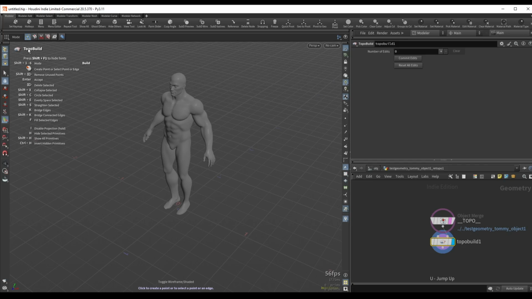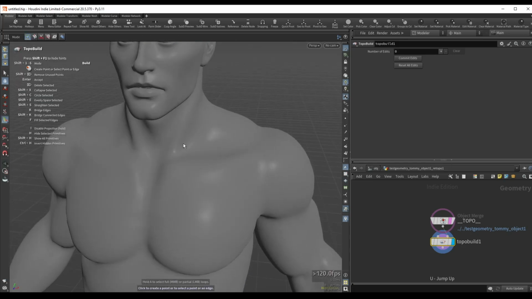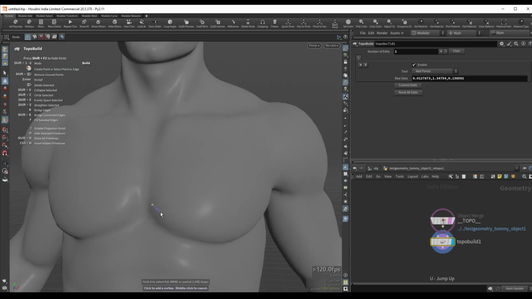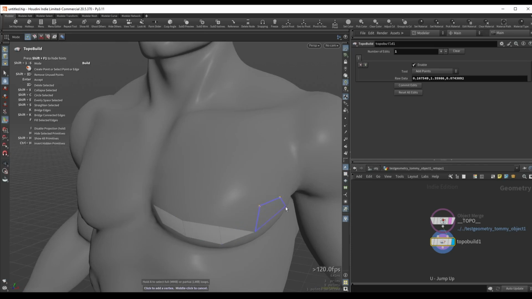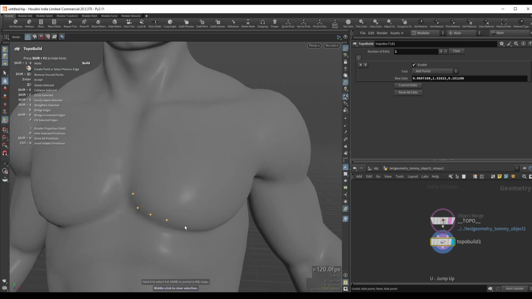So we are inside topo build to begin with, and this is the standard topo build that Houdini comes with, meaning that now I can simply start to create topology. And the way that I usually like to work with this, for example, I like to start by just simply placing down points. So in order, we can just click to add a point, and we can see that by default it will try to create this geometry like so. Now, like I said, I usually like to set the points first, so I will go ahead and let's undo all of this. And to only place points, I can middle click to cancel this line thing over here. So I will just middle mouse click, and then I'm able to just simply place my points.